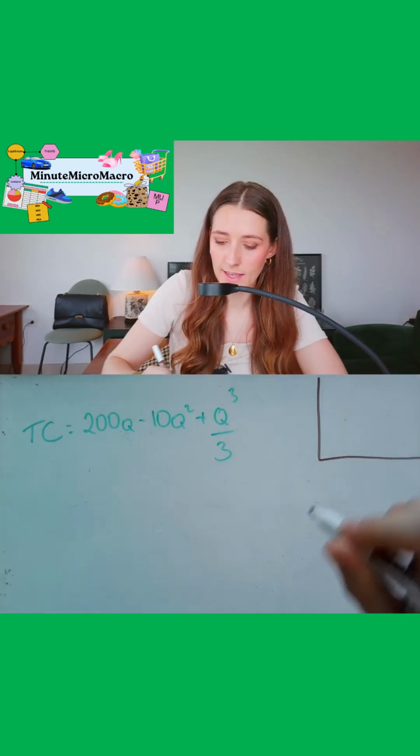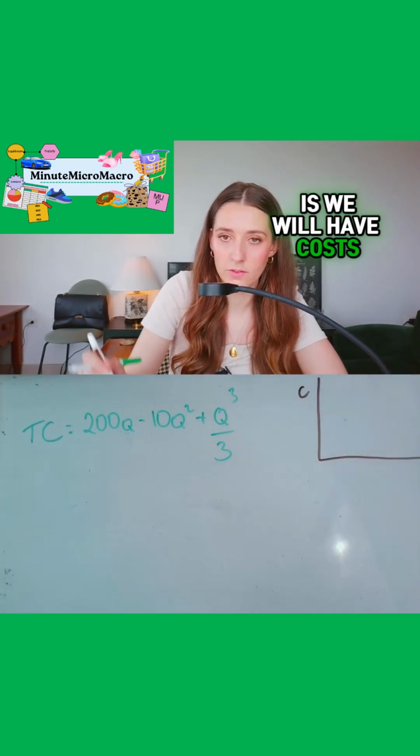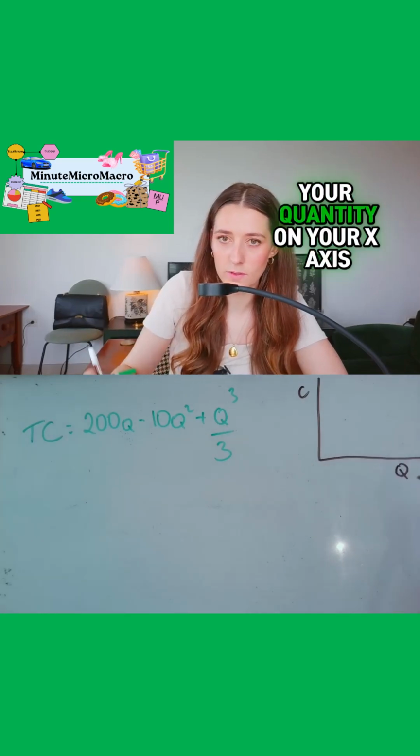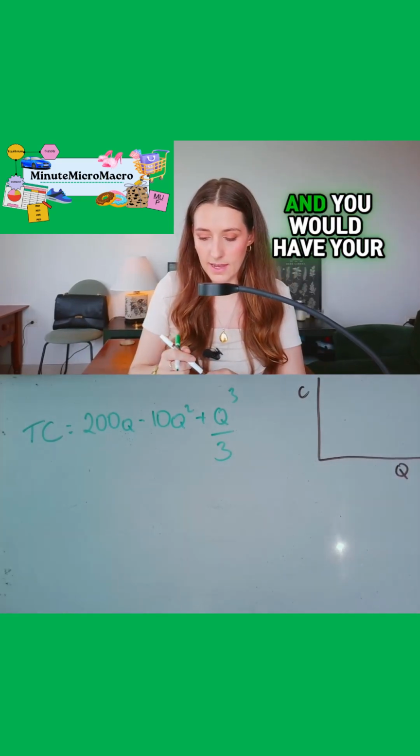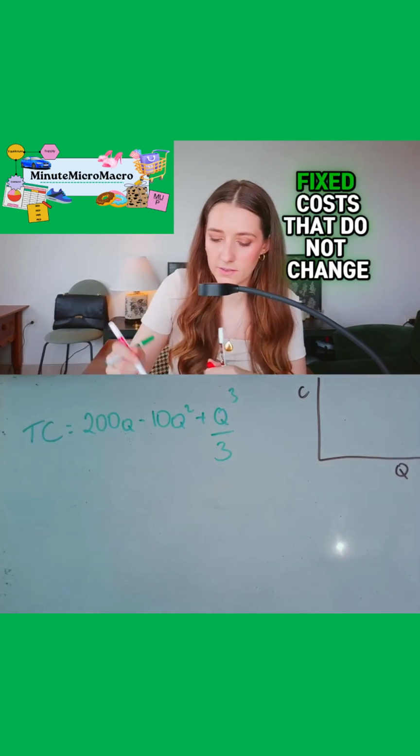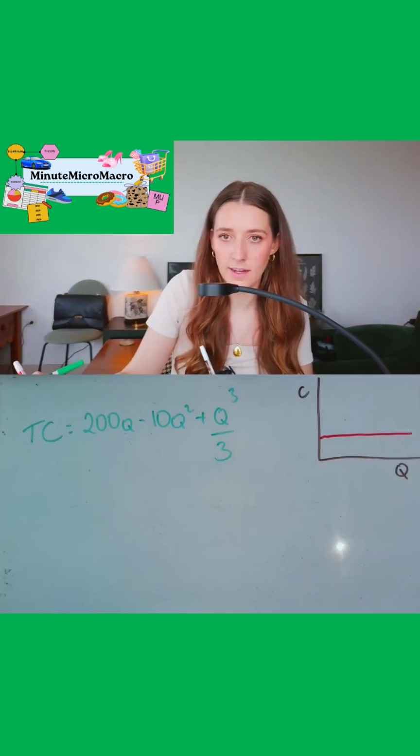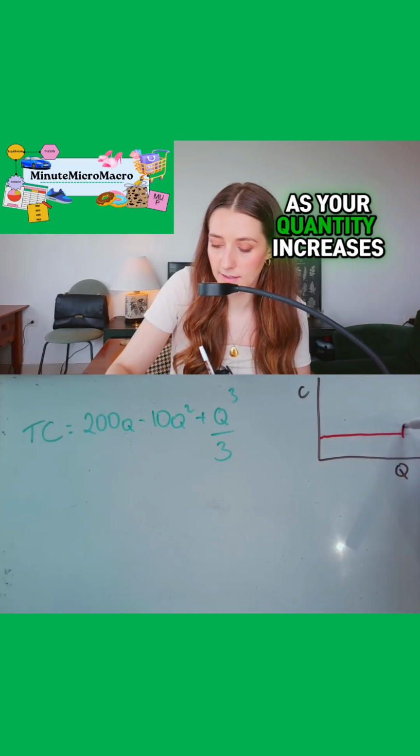IB exam is we will have costs on the y-axis, your quantity on your x-axis, and you would have your fixed costs that do not change as your quantity increases.